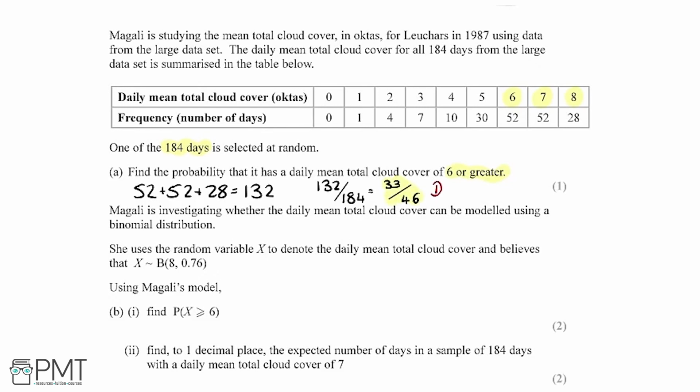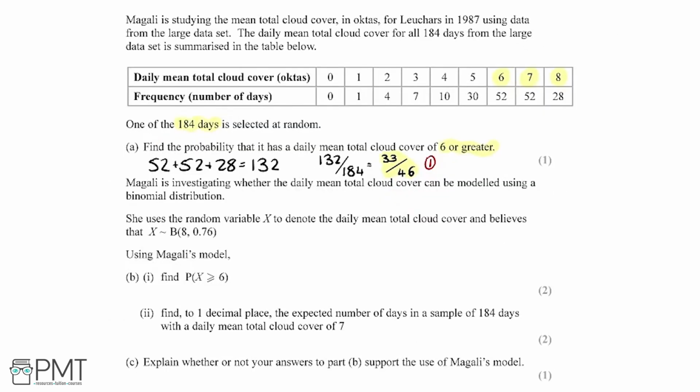We get the 1 mark here for getting the correct final probability, either like this as a fraction or as a decimal or percentage. So next it says that Magali is investigating whether the daily mean total cloud cover can be modelled using a binomial distribution. She uses the random variable x to denote the daily mean total cloud cover and believes that x can be modelled by this binomial distribution here.